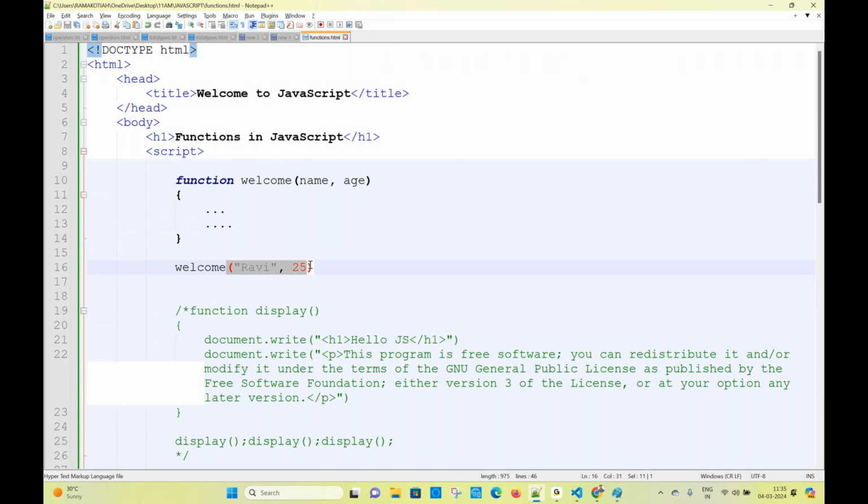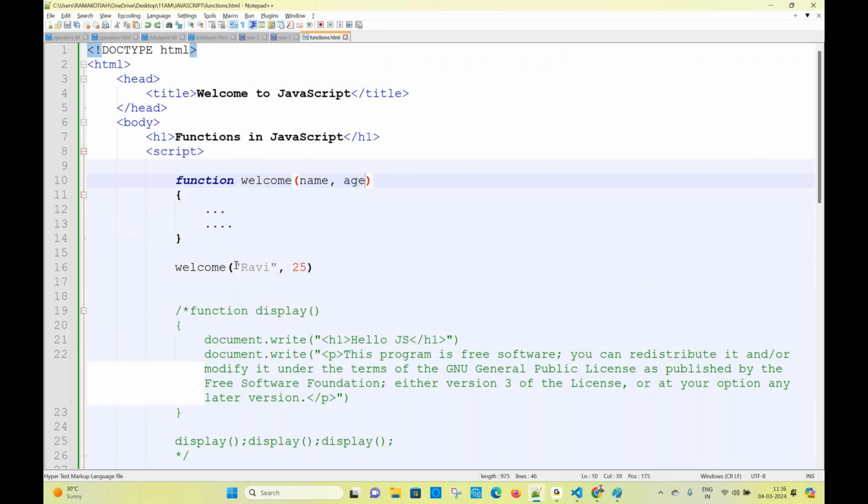If you create the function welcome with two parameters, while calling the function you have to pass two arguments. For example, if there are no parameters, can I call the function with arguments? Yes, you can call, no problem. It doesn't give you any error. It will work for you, but there is no use of it. If the function is not accepting parameters, what is the purpose of passing arguments to the function?